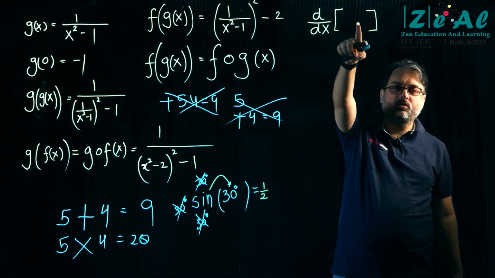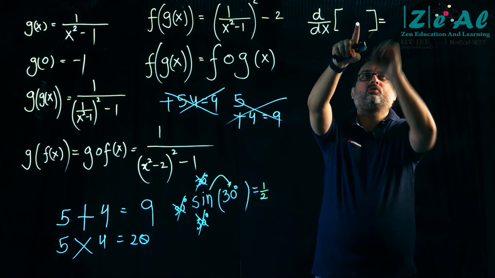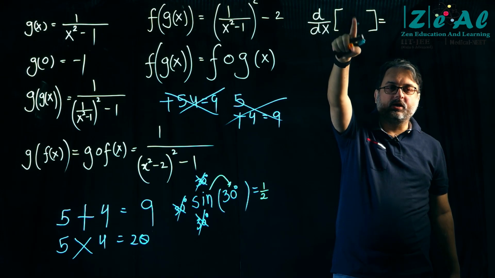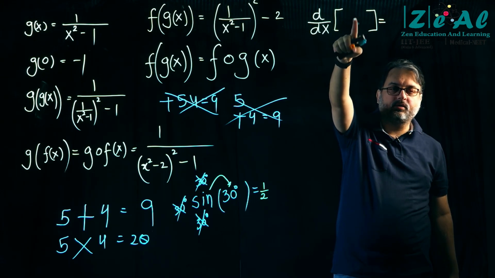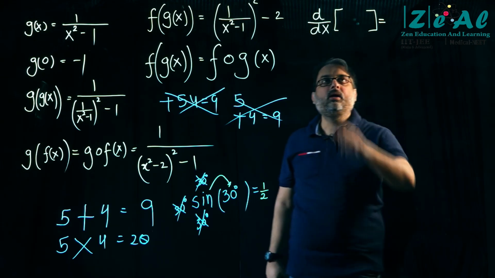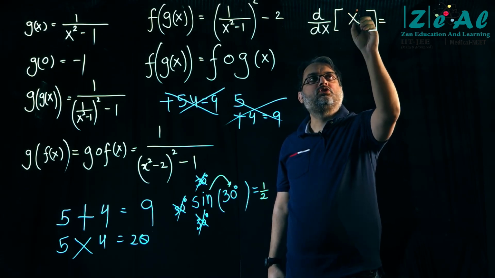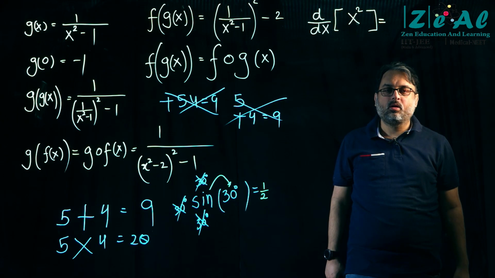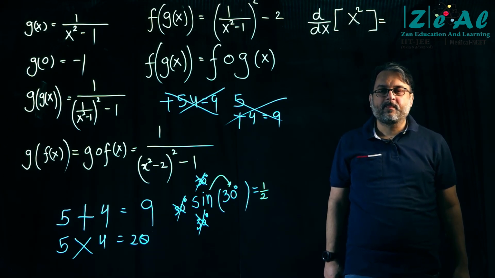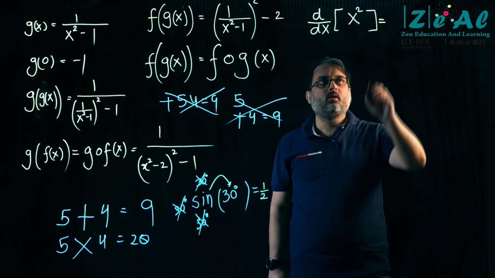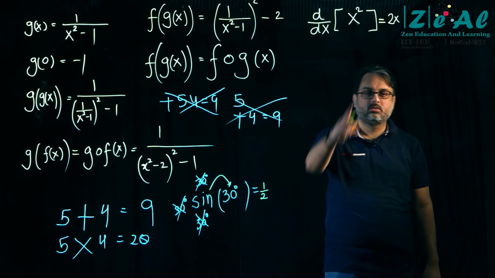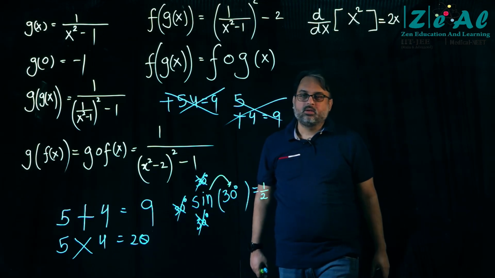This is the input and then it gives you an output. Okay, so the input that I am going to write here will be x square and the output that I am going to get will be what? Very good. This. Okay, right?